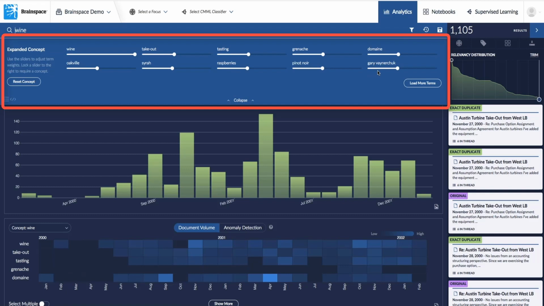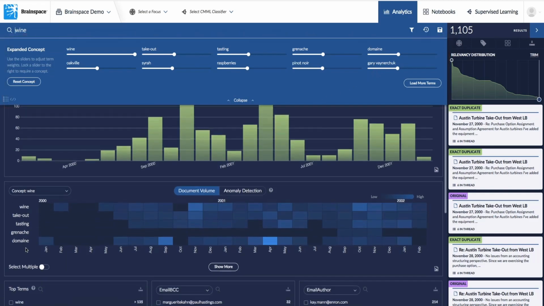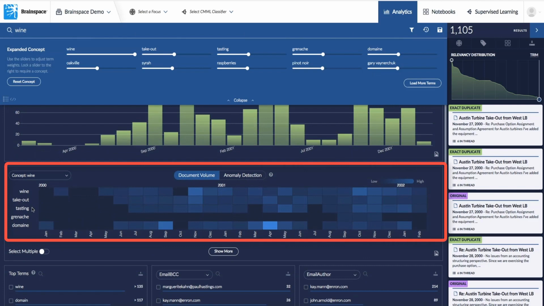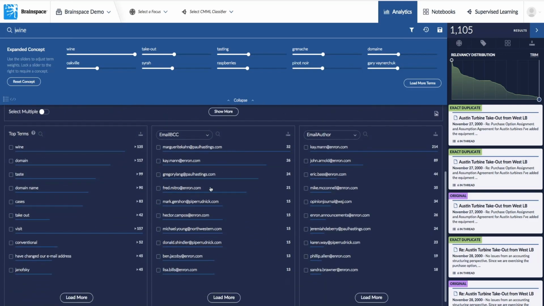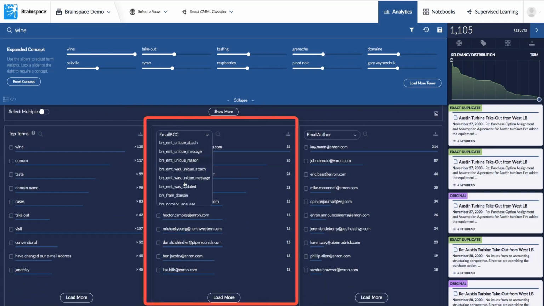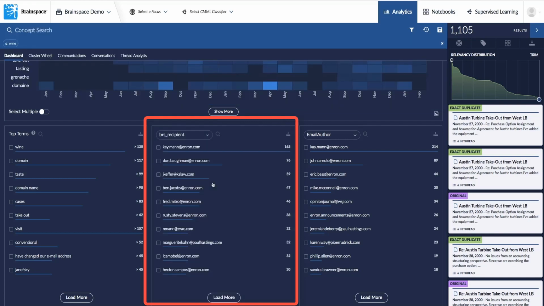Who is he? Here we see those same words and also a heat map of when those words were used. Domain was not mentioned for half of this year. Mentions increased for a bit, peaking in September. No mentions in October, only to have the cycle start again next month. It also visualizes other things too, various metadata fields, senders, recipients, how people are communicating.